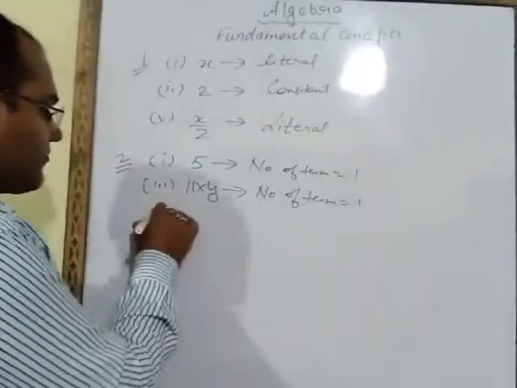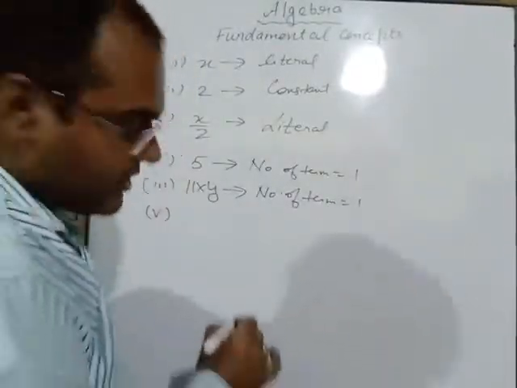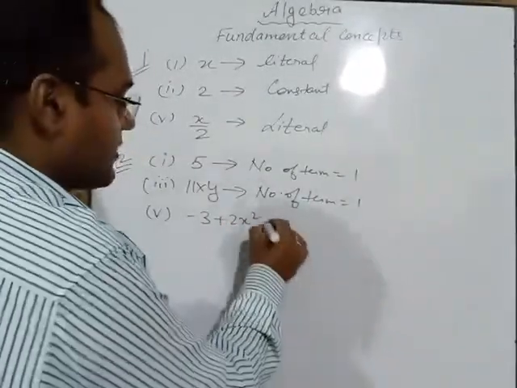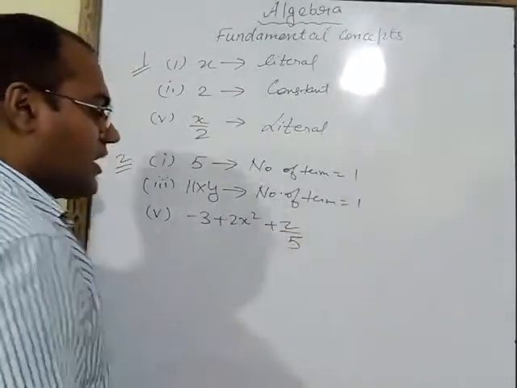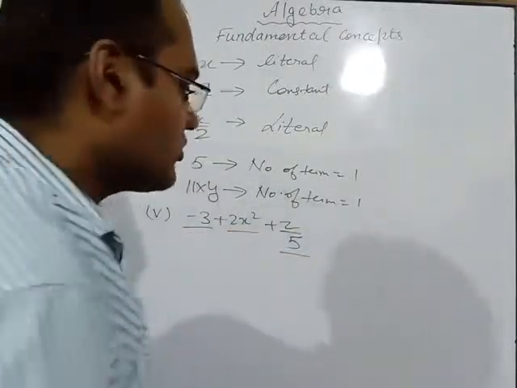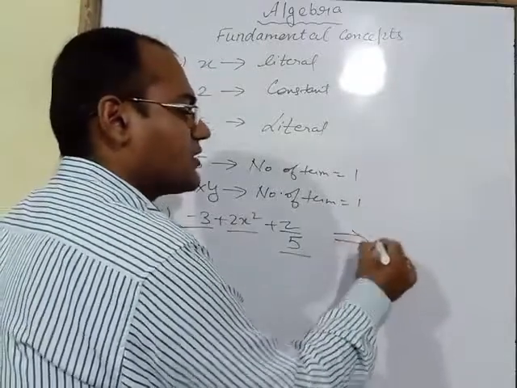Now the fifth part, minus 3 plus 2x square plus z upon 5. Here this is the first term, this is the second term, and this is the third term. So here you will write the number of terms are 3.